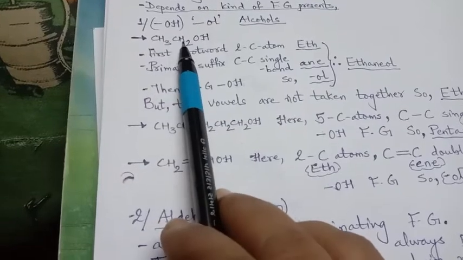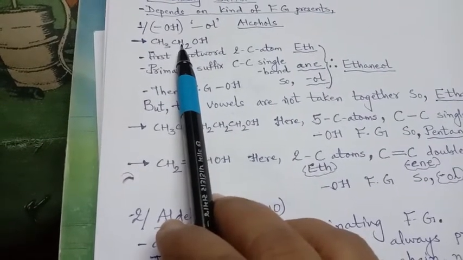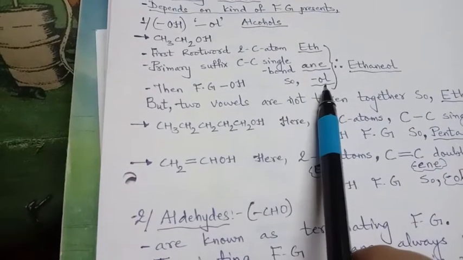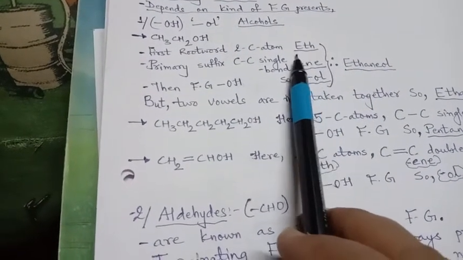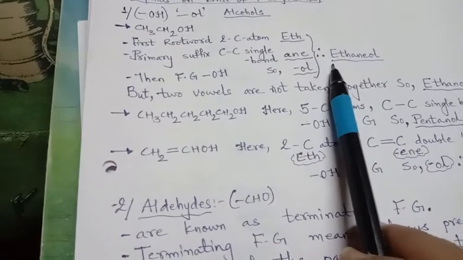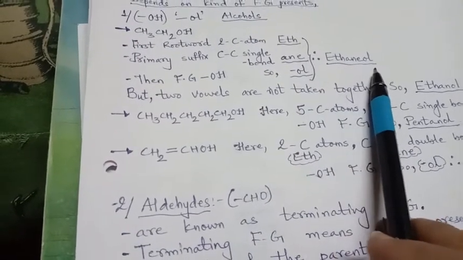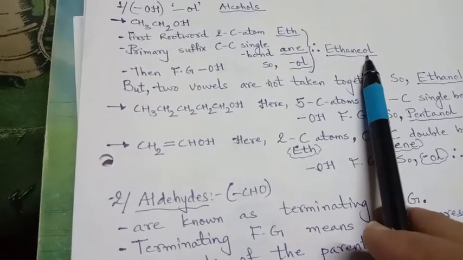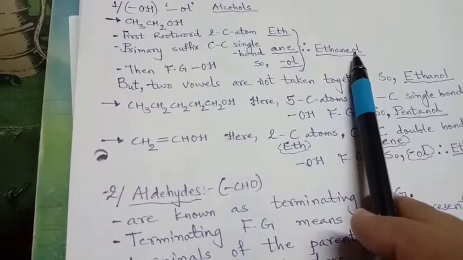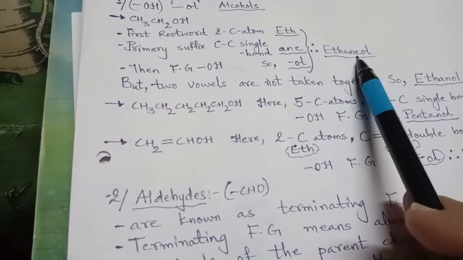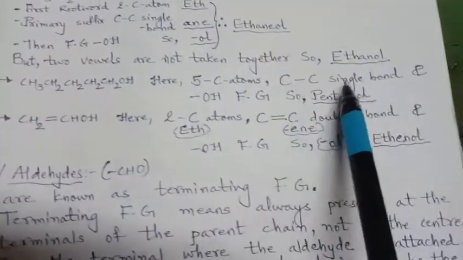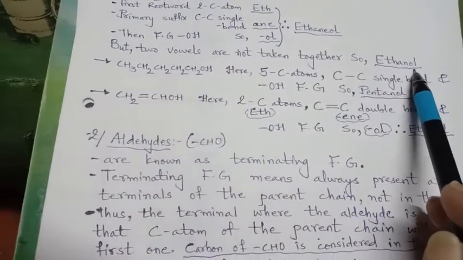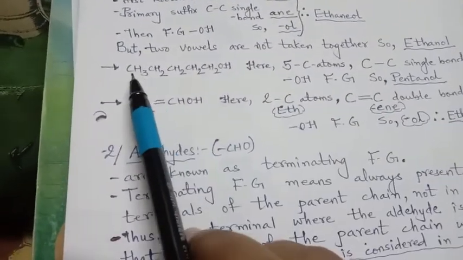Then carbon-carbon single bond, so it will be ane. And now the functional group is alcohol, so it will end with OL. So it will be ethaneol. But E and O are both vowels, so they should not be taken together. So we will omit the E and our final spelling will be ethanol. Right?